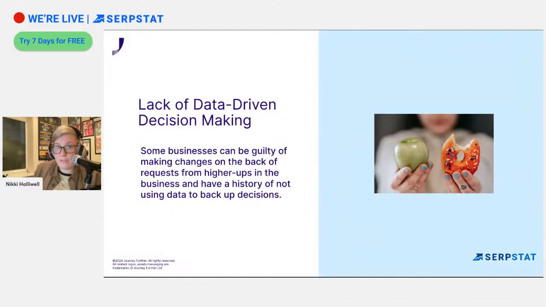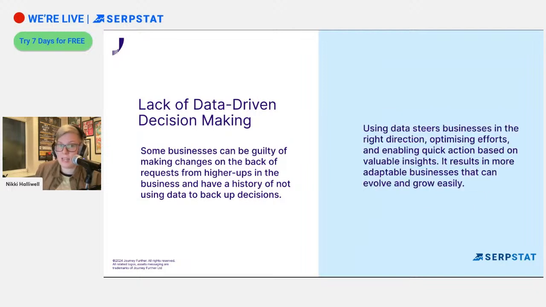Another one can be that there's a lack of data-driven decision making. So businesses can be guilty of just making changes on the back of requests from higher ups, and don't seem to take into consideration the things that are going to really make a difference to the bottom line. And perhaps that's just because they don't have the data or don't know how to get that data. But we can help with that by using data that steers businesses in the right direction. We can then optimize our efforts and enable much quicker action based on the valuable insights and the data that we share. Doing this is a much stronger approach because it means that businesses and us as marketers become more adaptable, and we can all then evolve and grow a lot easier and a lot quicker.